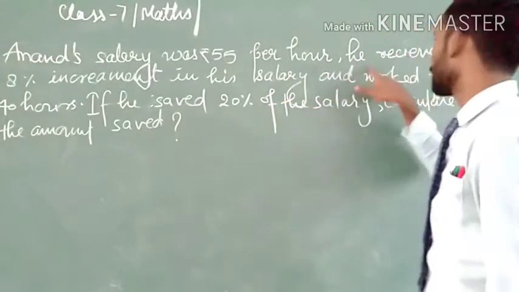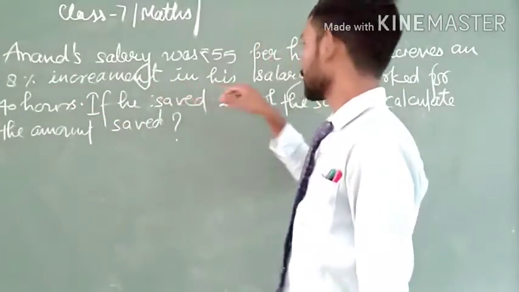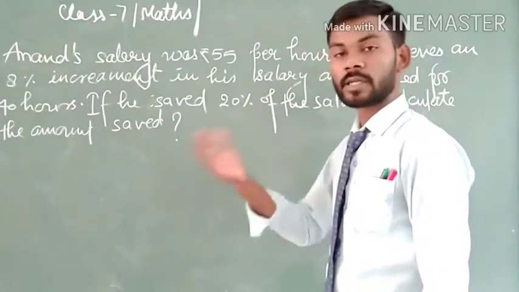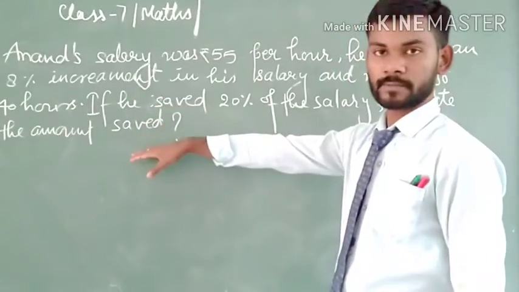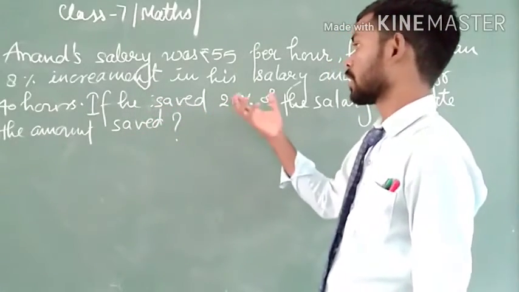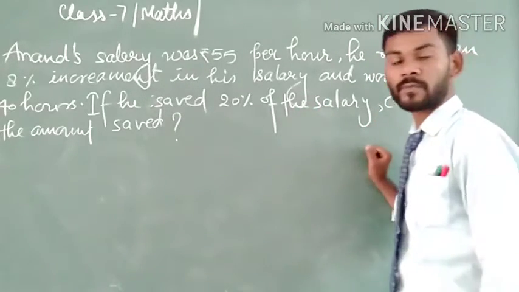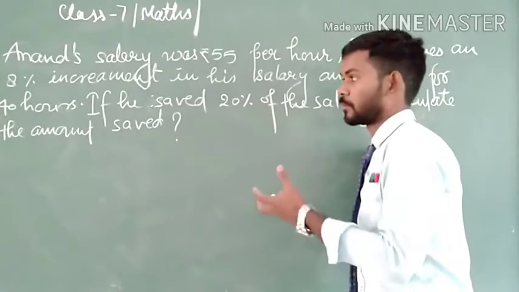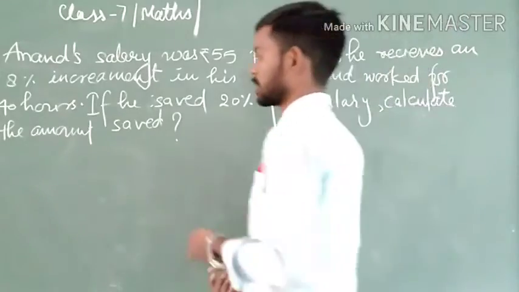And he receives an increment of 8% in his salary, meaning his salary increases by 8%, and he works for 40 hours. Then he saved 20% of his salary. We have to find the amount he saves, which is equal to 20%.